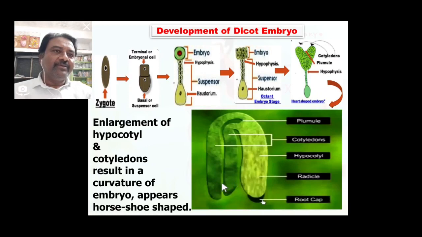These are the cotyledons. This point is plumule, this is the enlarged hypocotyl region. This one is radicle and this is the root cap. So this structure is a complete dicot embryo structure, containing different parts. Plumule, you know, develops into shoot part and radicle develops into root part. So this is the complete dicot embryo structure.